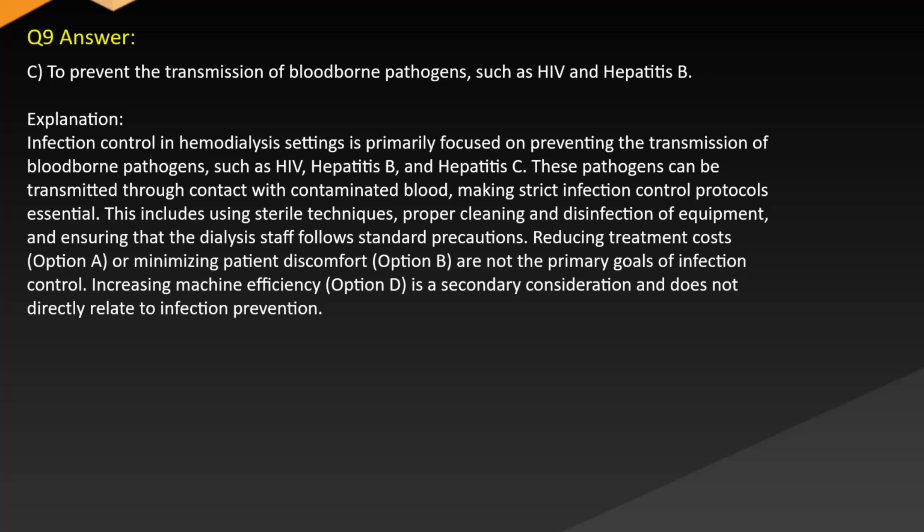Reducing treatment costs, option A, or minimizing patient discomfort, option B, are not the primary goals of infection control. Increasing machine efficiency, option D, is a secondary consideration and does not directly relate to infection prevention.